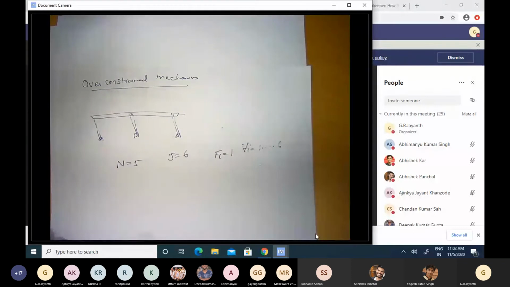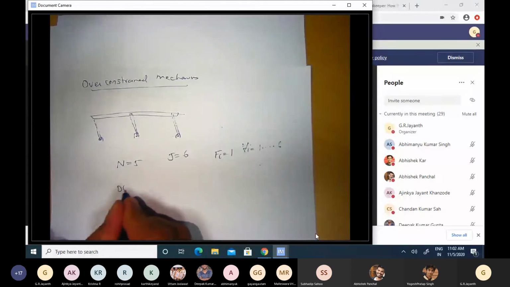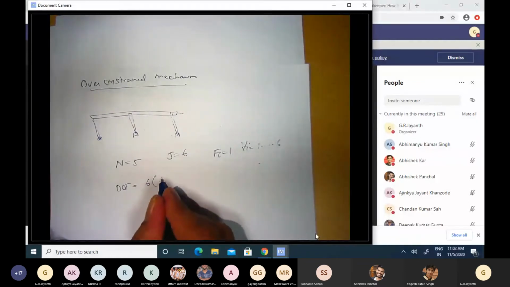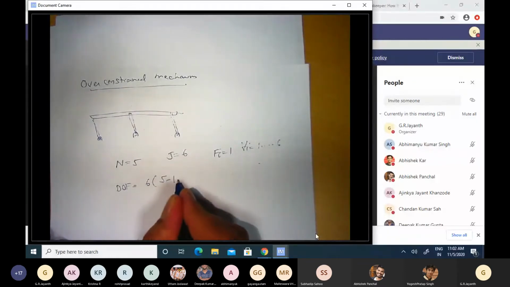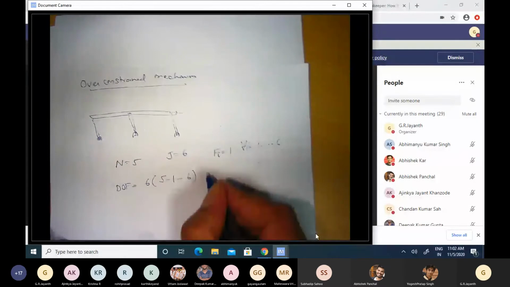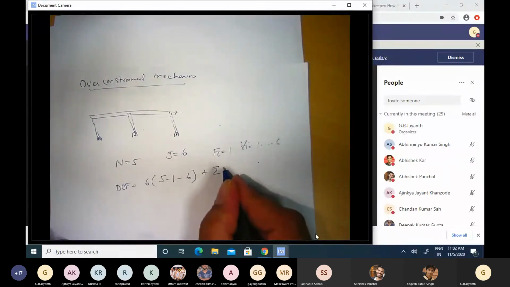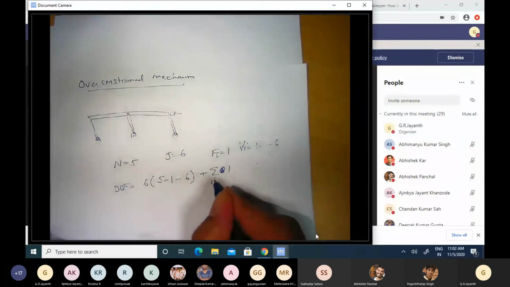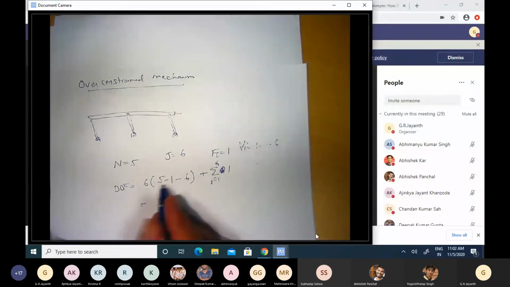So the expression for the degree of freedom is 6 times 5 minus 1 minus 6 plus sigma Fi, which is 6, sigma i equal to 1 to 6. What do you get if you compute this? 5 minus 1 minus 6 is minus, no, I think I have made a mistake here somewhere.